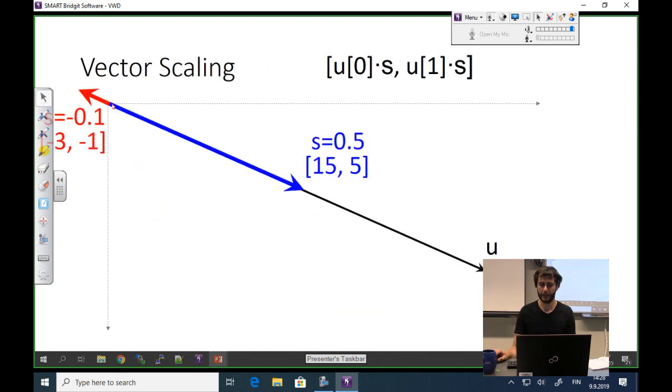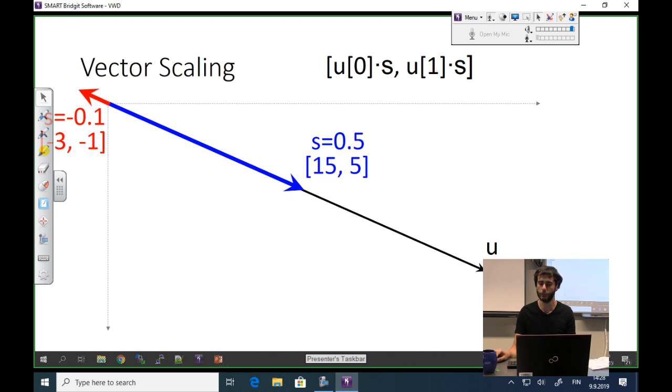Scaling a vector, here I'm scaling it by half and my blue line stops in the middle of the original vector. If you scale it with a negative number, it actually will go the opposite way. So it's quite convenient, and you only have to multiply each component with the scalar, not a vector, a scalar, a number.